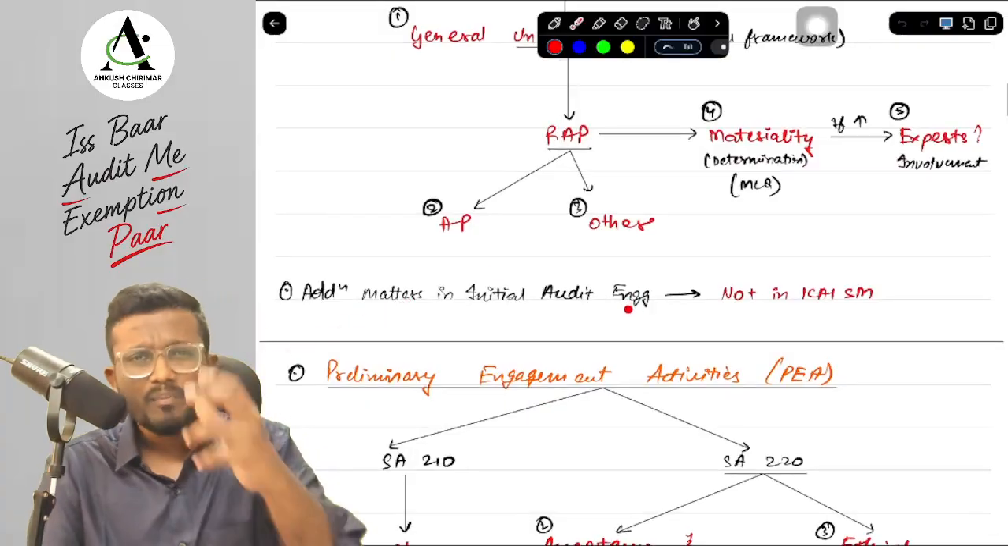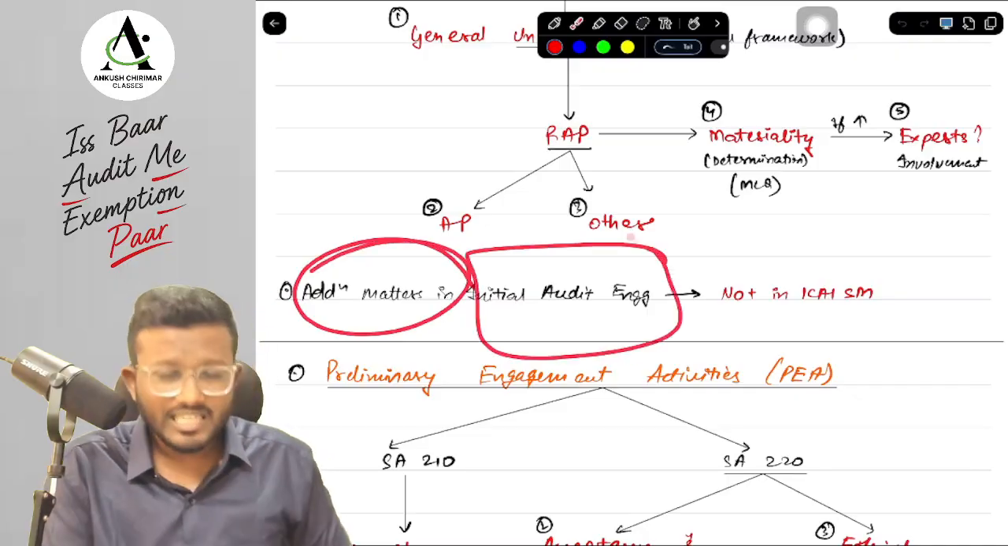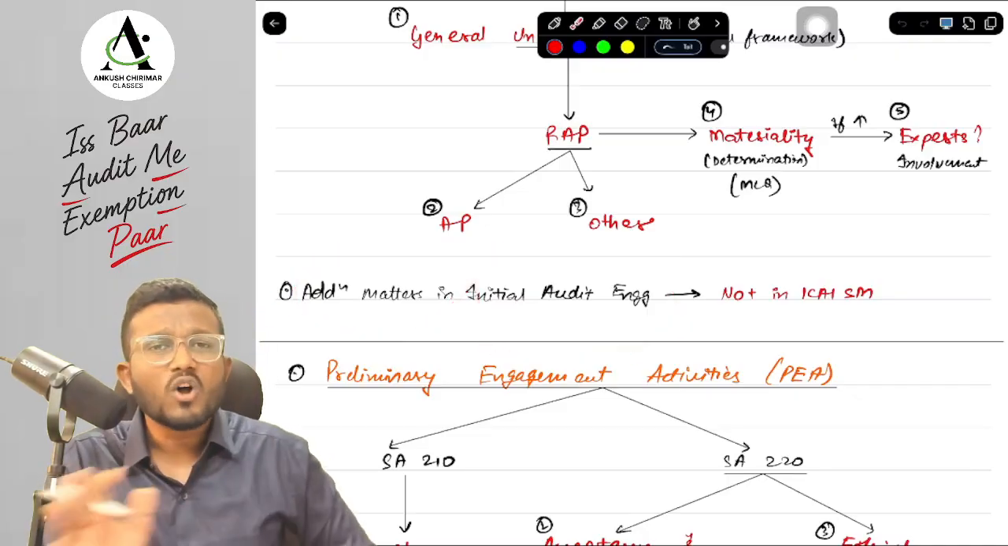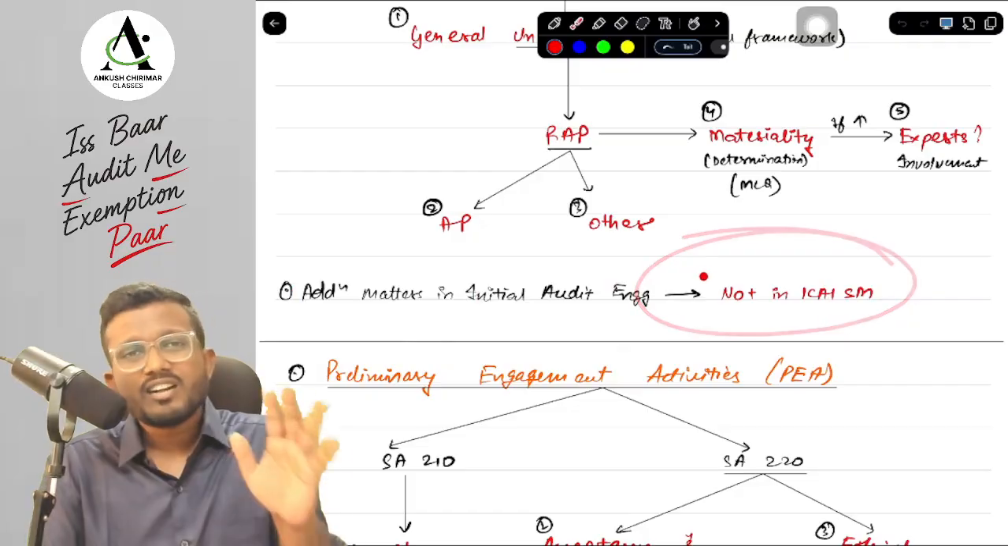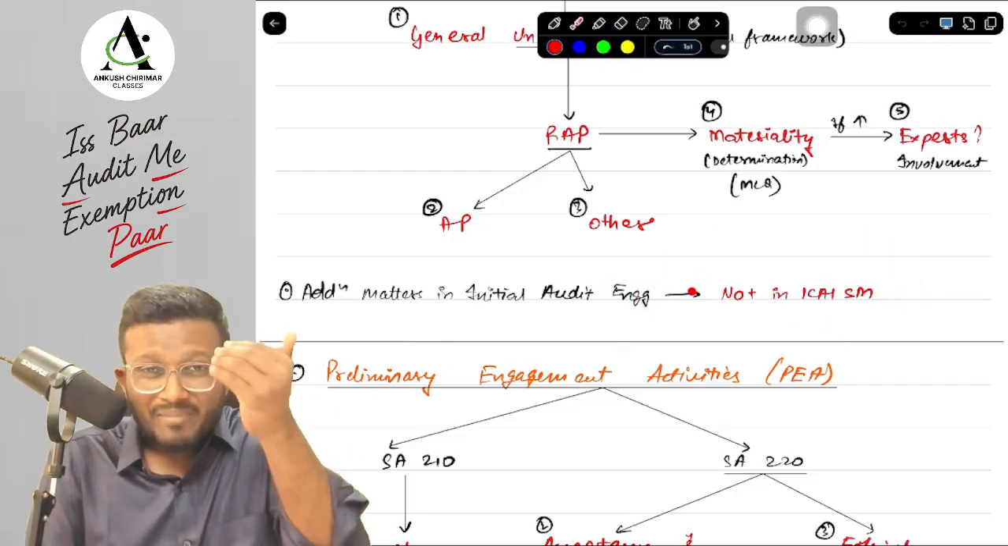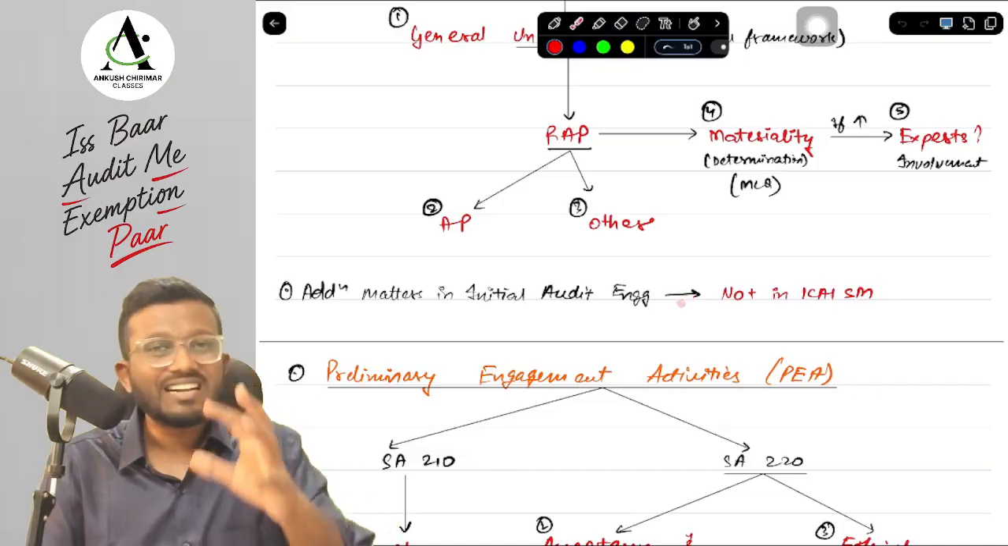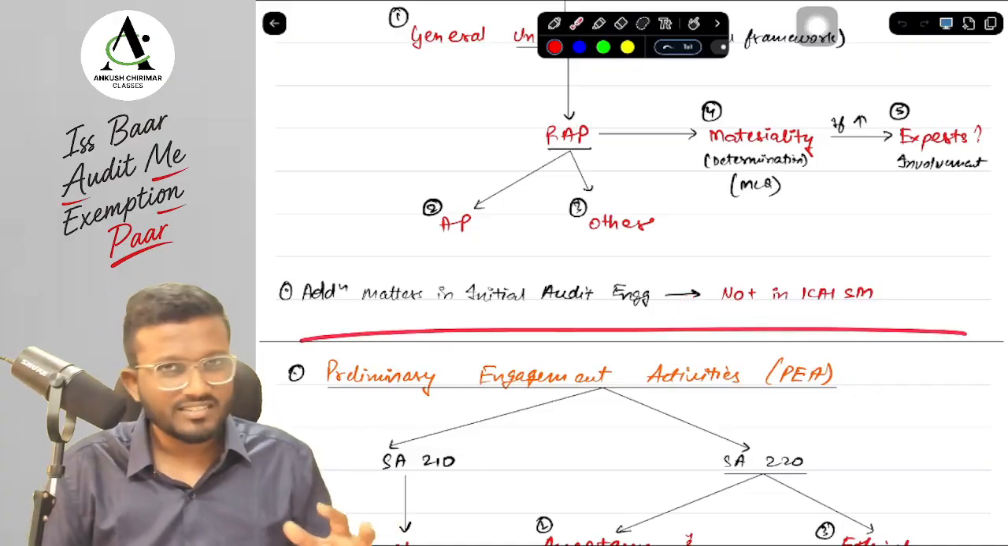Next, there might be one topic that you might see: what are the additional matters in an initial audit engagement while planning. That is not included in your ICI module, so that is not relevant for you. We are here to minimize our efforts and maximize our marks. That is my priority, so you can definitely skip this particular topic.